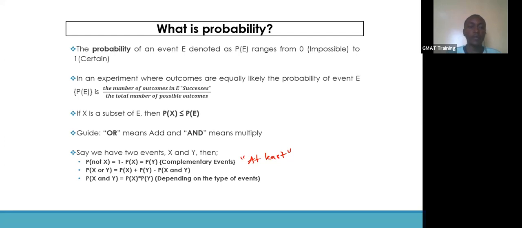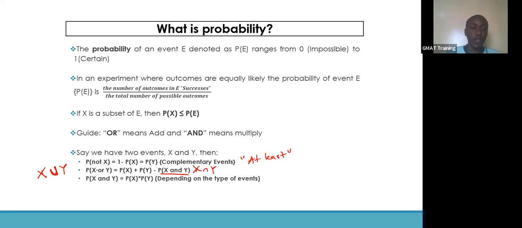All right, then you have the probability of X or Y. In this case, this is the probability given that you have a set X and a set Y. This is the union, all right? The union of X and Y. The probability of X or Y is the probability of X plus the probability of Y minus the probability of X and Y. And this is what we call the intersection.